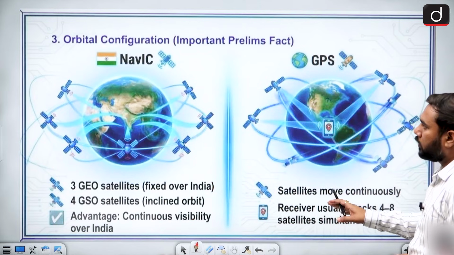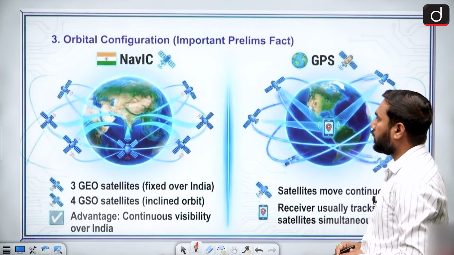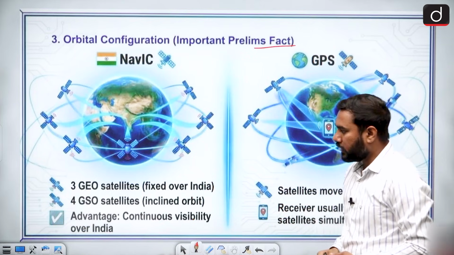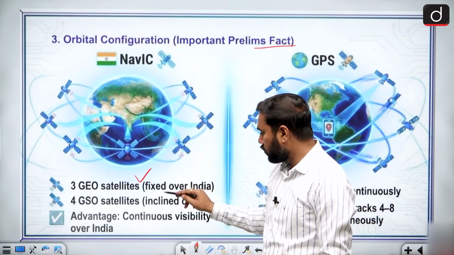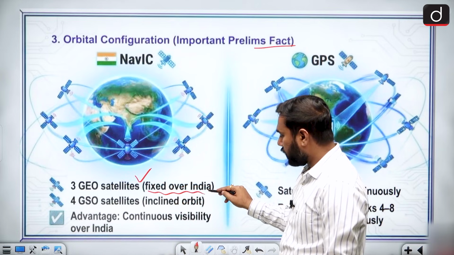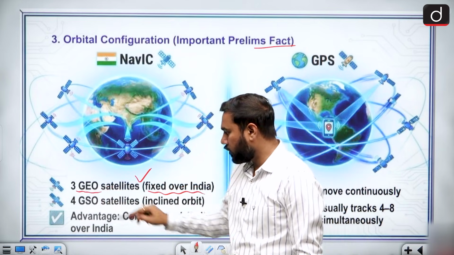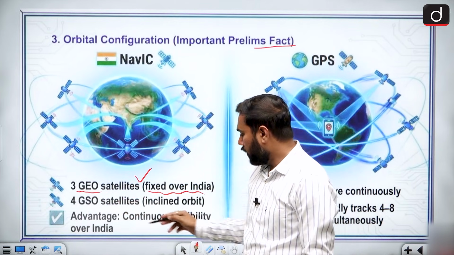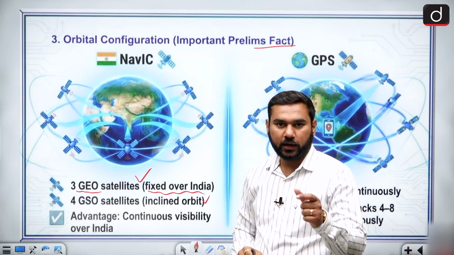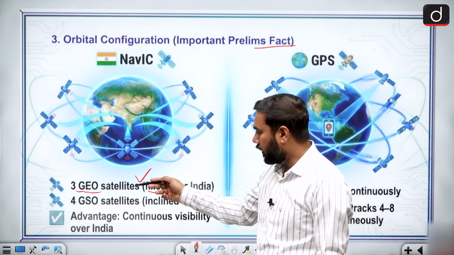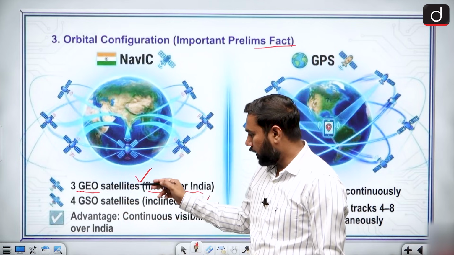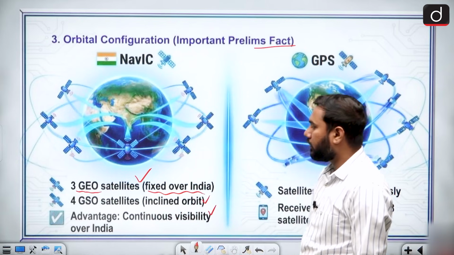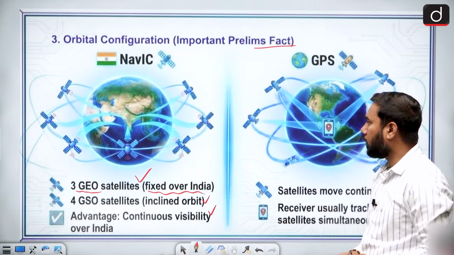When we talk more about the orbital configuration of NavIC and GPS, this is very important for your prelims. So NavIC basically has 3 satellites which are fixed over India, and if they are fixed over India, we have to place them in GEO, and the second thing is 4 satellites in GSO. So GSO satellites are a little bit tilted from the 0-degree angle, but they always focus on Earth and India. What is the advantage? Continuous visibility of India.